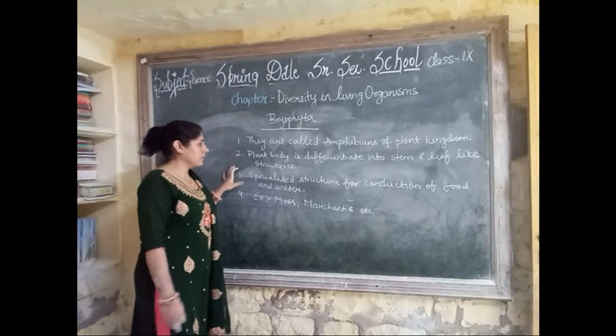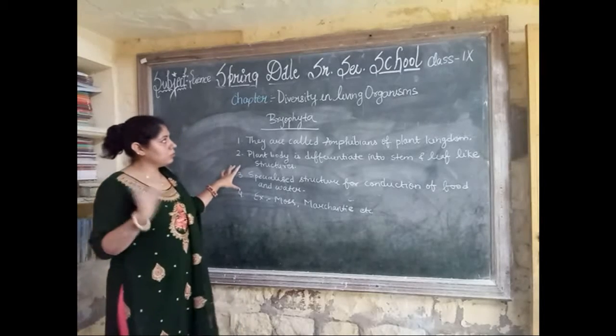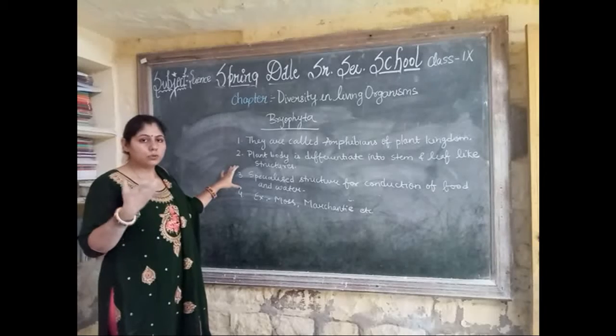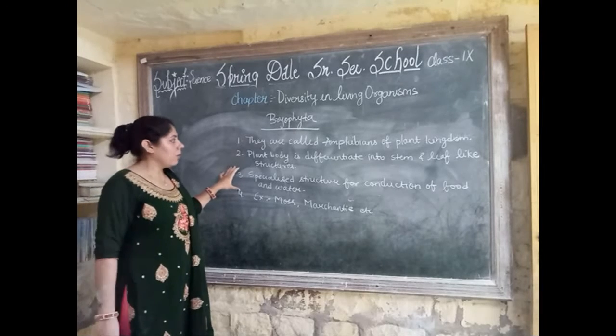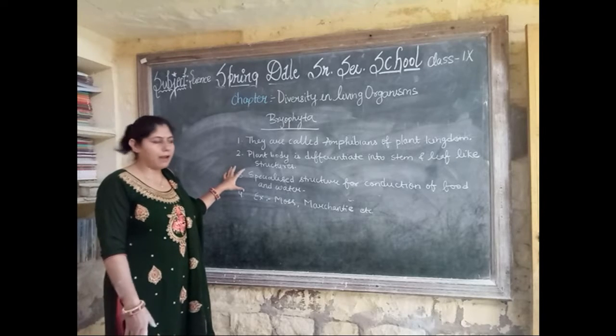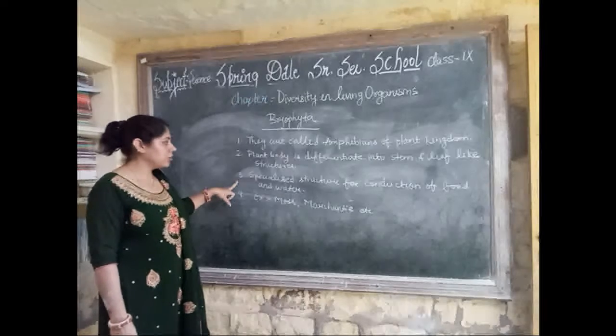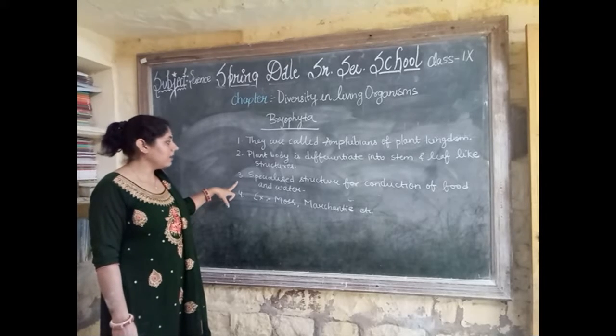Now the next point is that the plant body is differentiated. We know that Bryophyta have a differentiated body, into stem and leaf-like structures. The third point is specialized structures for conduction of food and water.